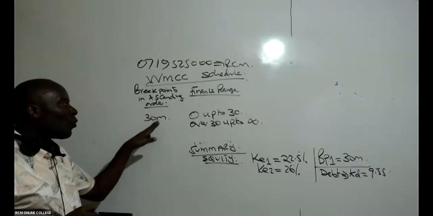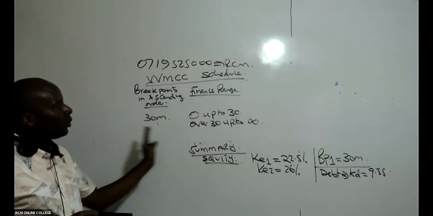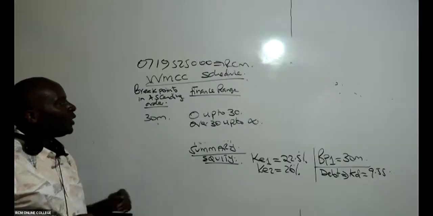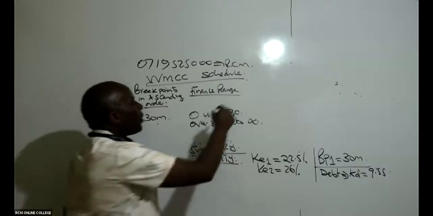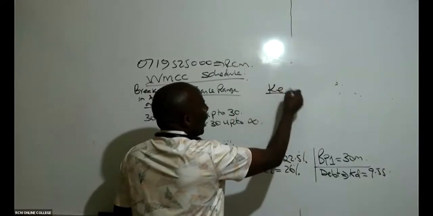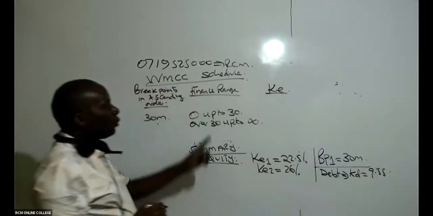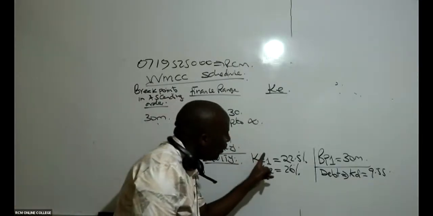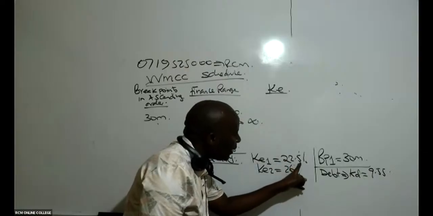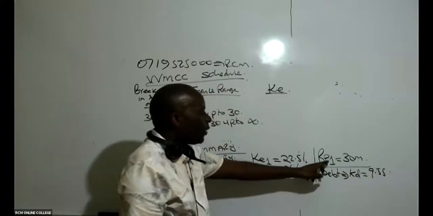You allow me to move quite fast in this, and then I'll come and take care of the ninjas who will not be able to see what I'm doing. So then I'll write here cost of equity. Remember, the first cost of equity, which is 22.5%, runs up to the first breakpoint.